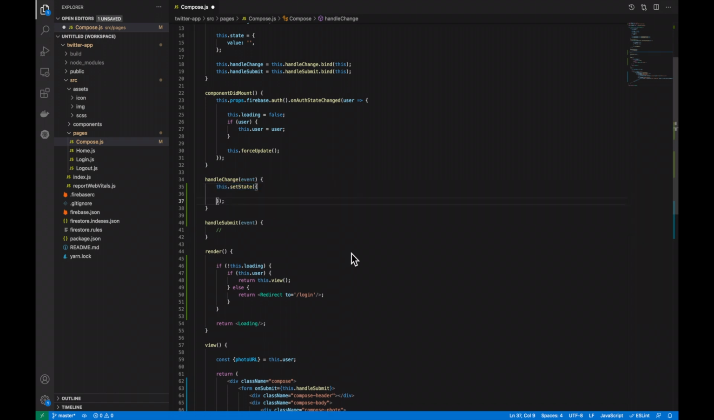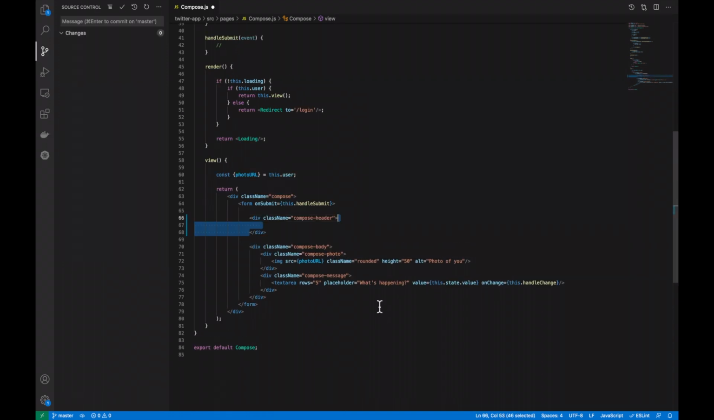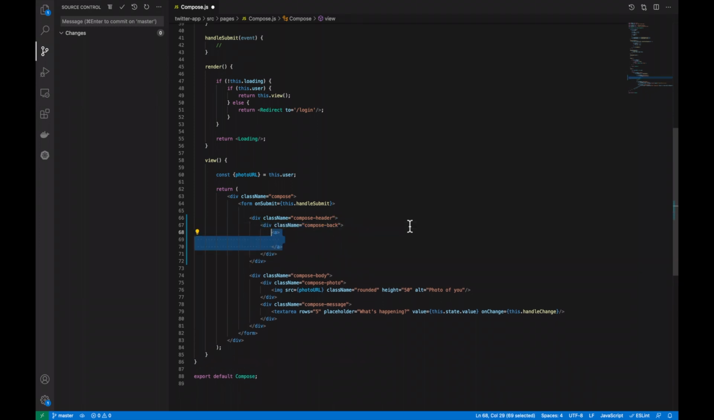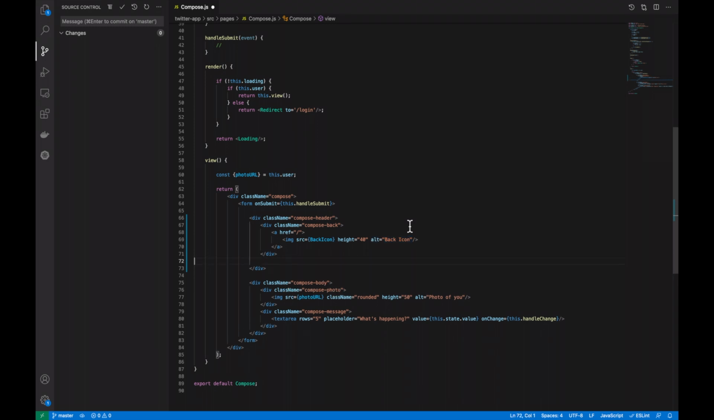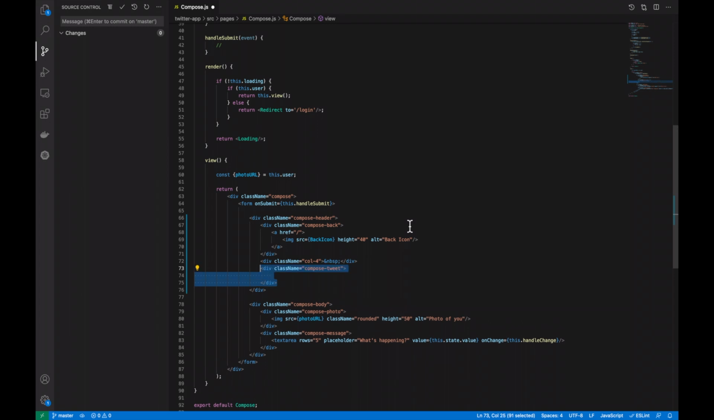Back in the code, next on the handle change, we need to set the state with the updated value from the onChange event. So then every time we change the text on the text field, it'll change the value in the state. Then in our compose head, we want to add in a back button. So div compose back with an a tag href back to the home page and an image with the back icon. Give it a height 40 and an alt, and that gives us a nice back button. Add another div with col4 with a non-breaking space, and then another div with compose tweet as the class name. And in there, we want to have a button type submit with some text tweet.